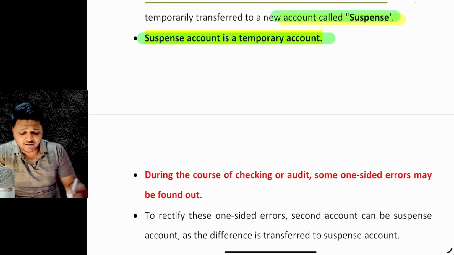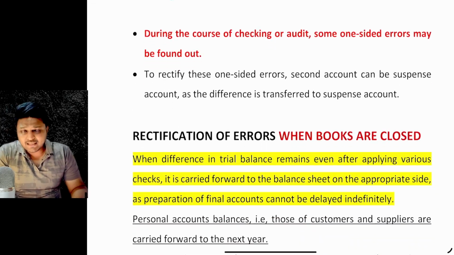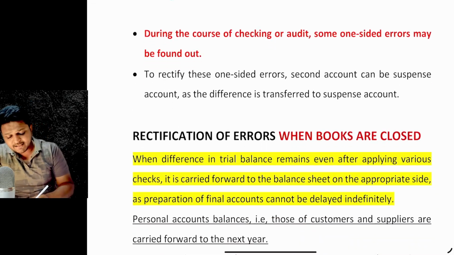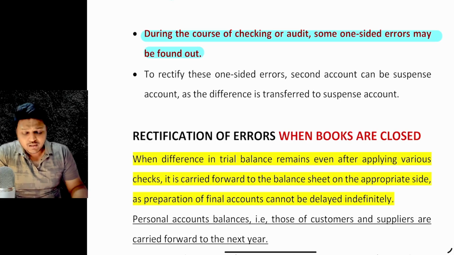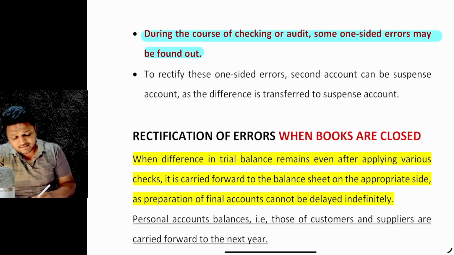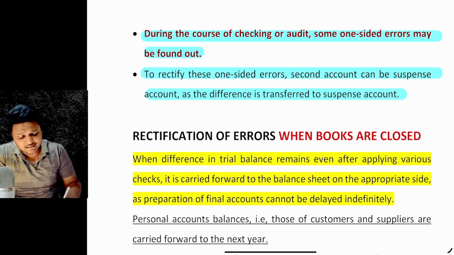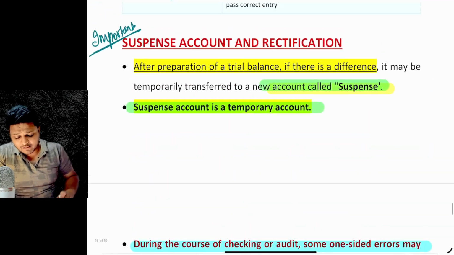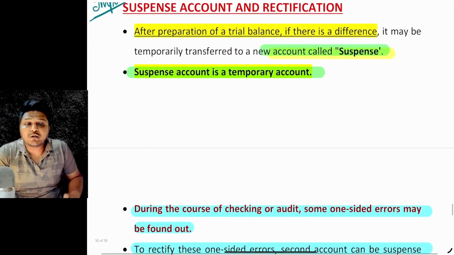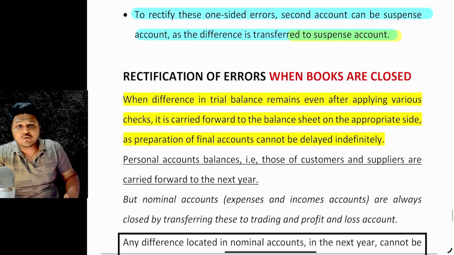And suspense account is what type of account? It is a temporary account. Now it may be the case that during the course of audit, one-sided errors are found, right? In that particular scenario, when the one-sided errors are found, the second account is to be the suspense account. Whatsoever the difference is, that will be transferred to this suspense account. Now that is the case when we are going for the trial balance preparation during the audit process. And it may also be the case that the books are closed,